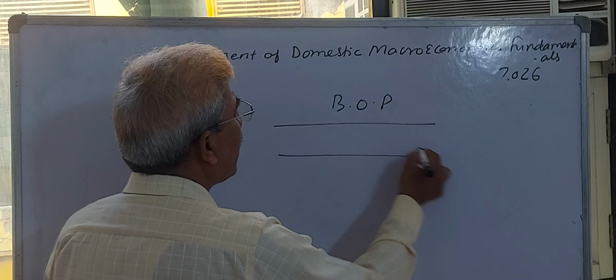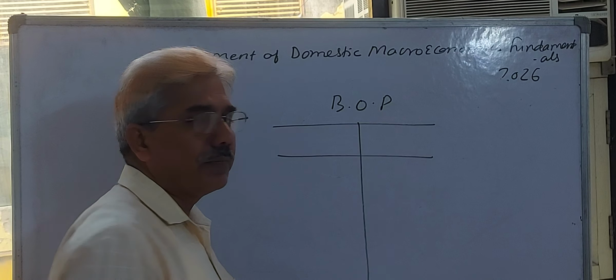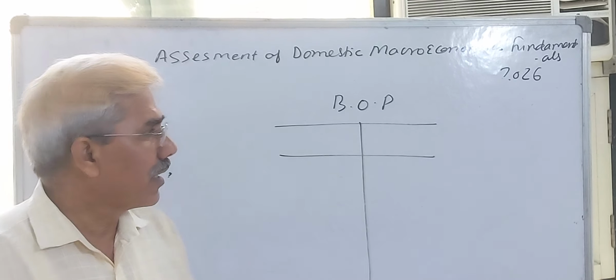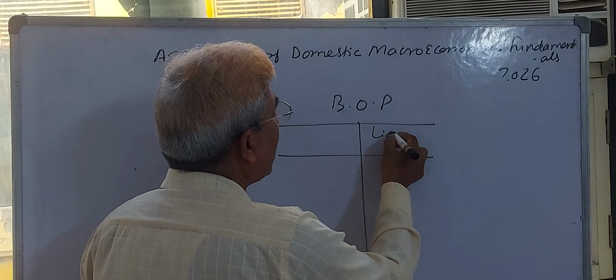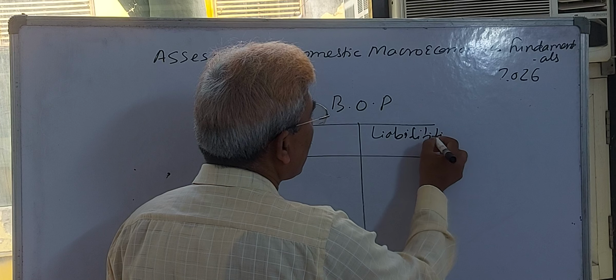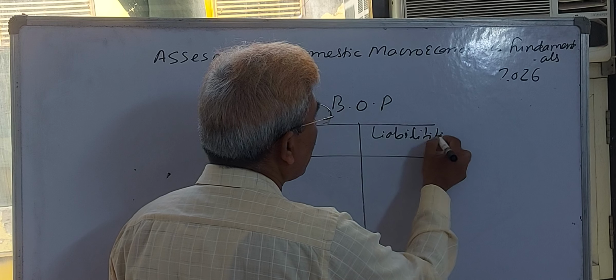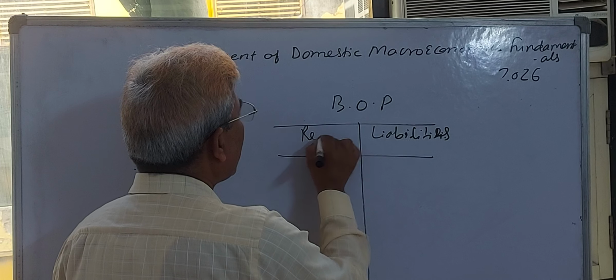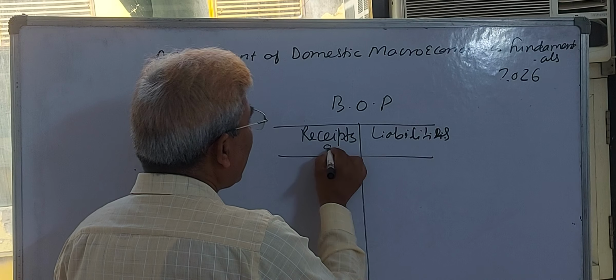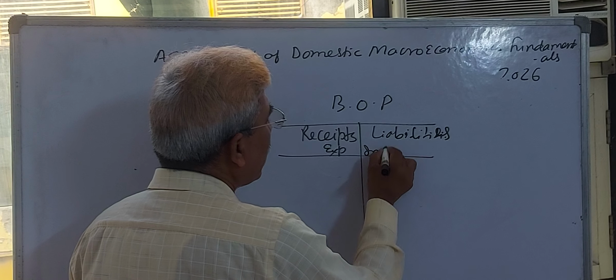In the balance of payments there are two parts, that is receipts and liabilities. This is our liability, and this is our receipts, or you can say this is export and this is import.